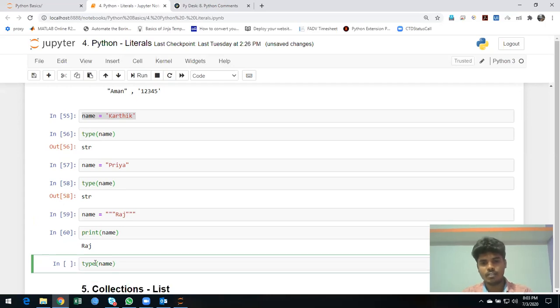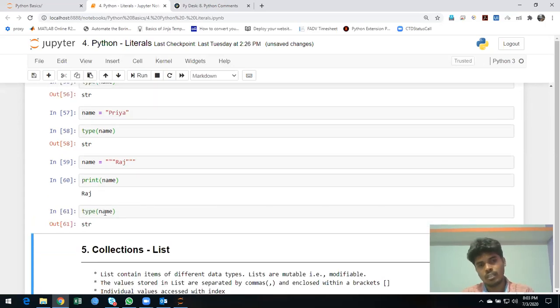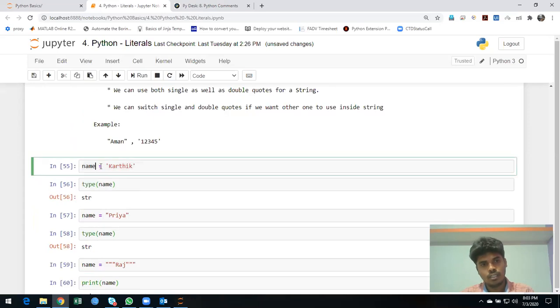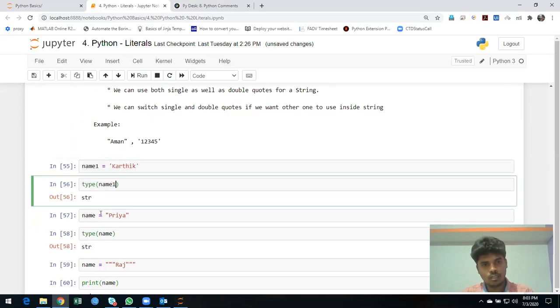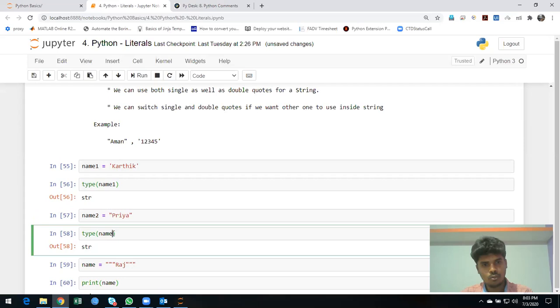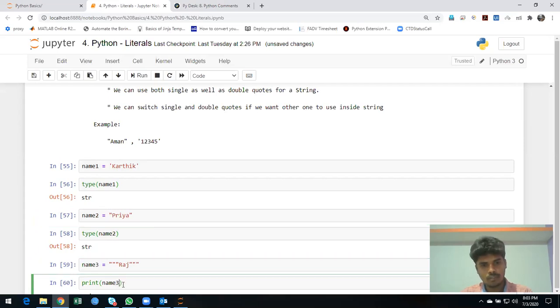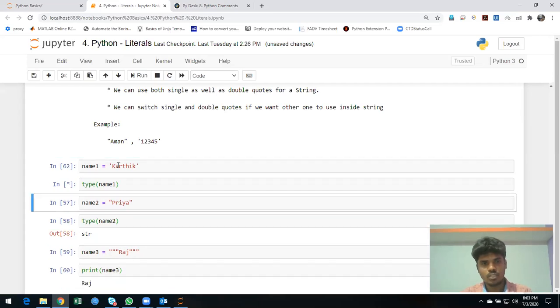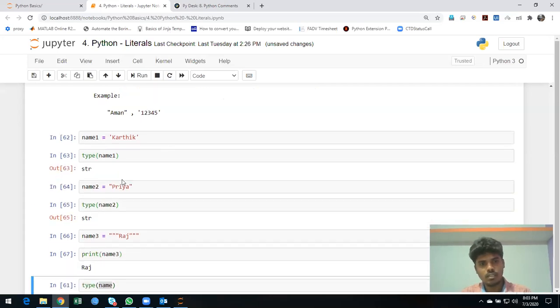I think I've given all the variables. It's okay. Latest only it will take. Even if I give name 1 1 2 2 3, it's okay. It can take some time to understand the concept in the beginning.